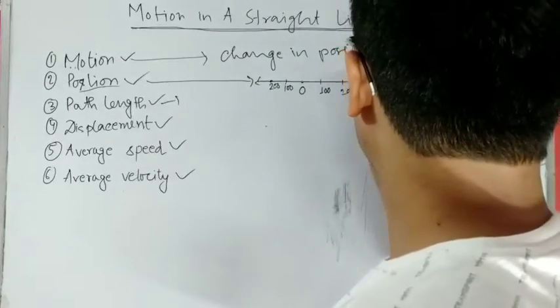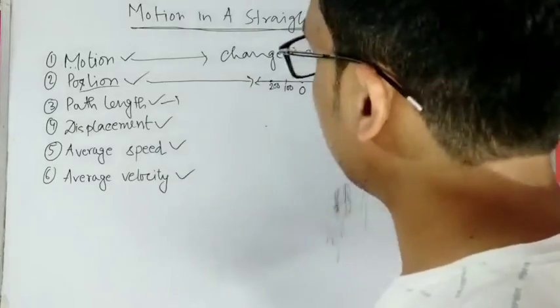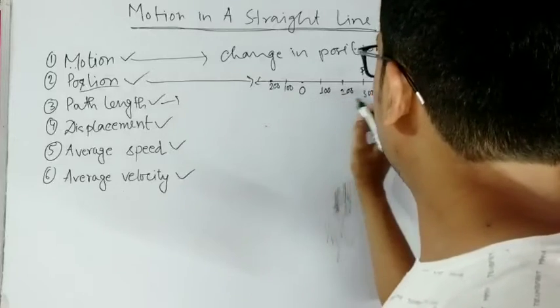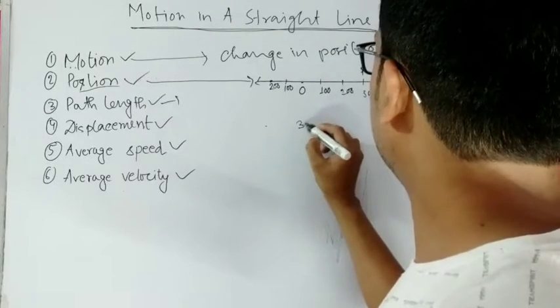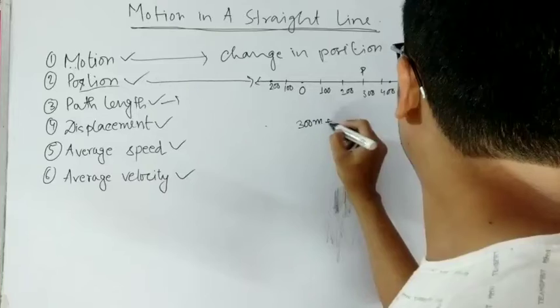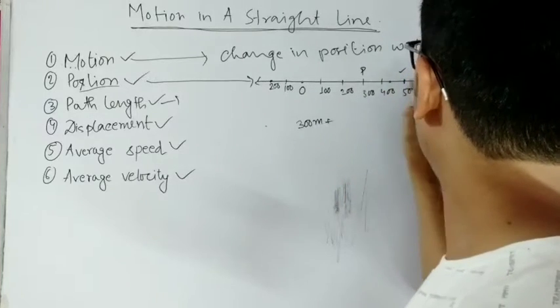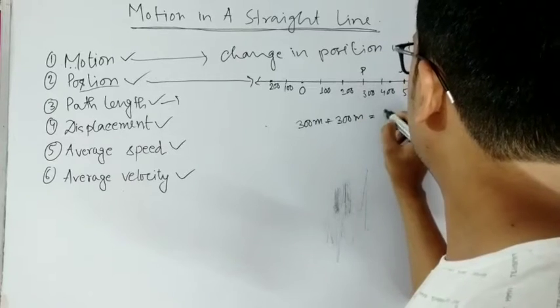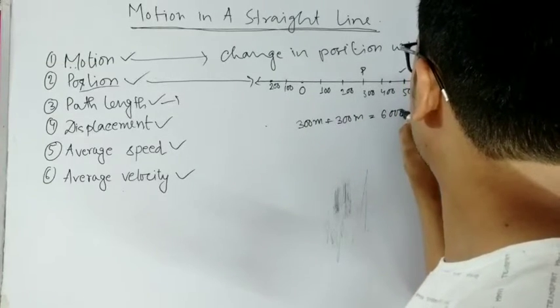Now, and then it moves from P to Q. So what is the path length it is moving? The path length it is moving is just 300 meter plus from this point to that point. This is also 300 meter. So it moves 600 meter total.